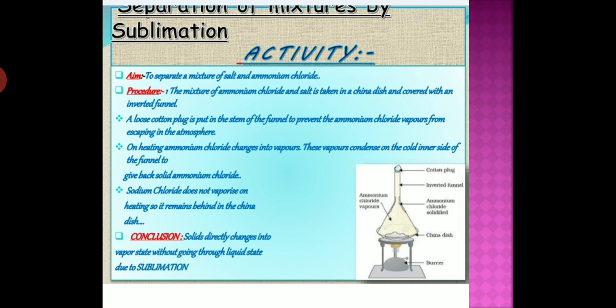When you heat, what will happen? This ammonium chloride changes into vapors. Understand?